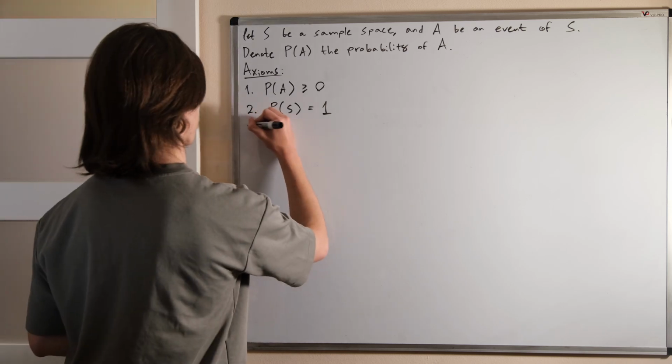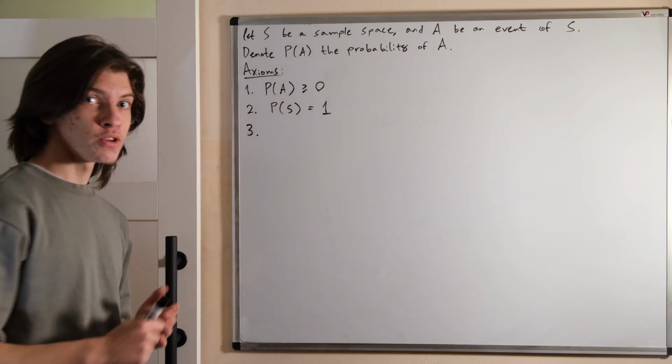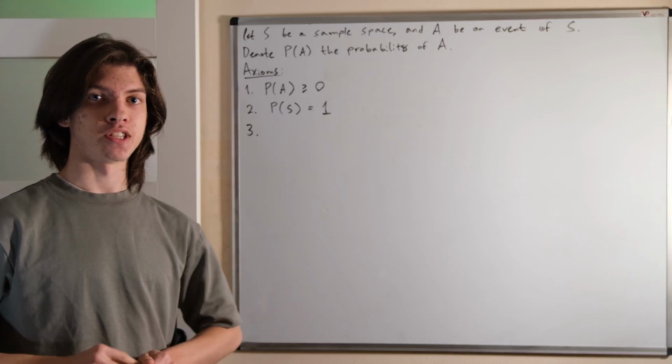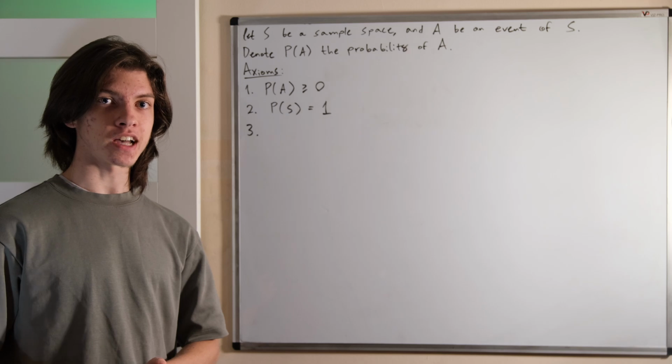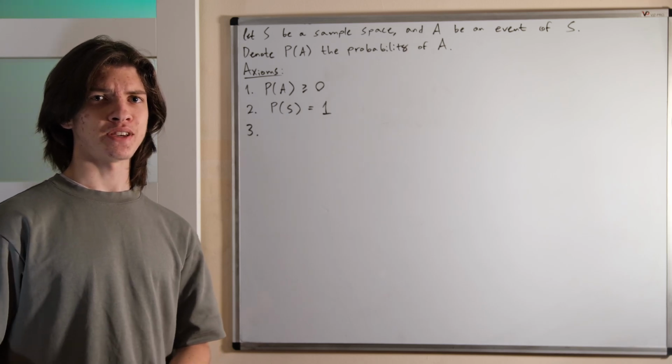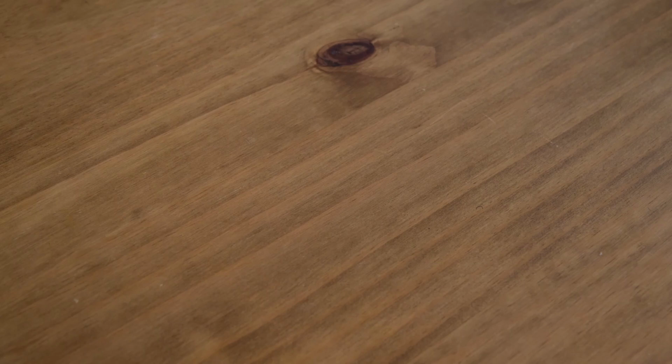Now the third axiom, get ready for this one. If two events cannot occur at the same time, then the probability of either one happening is the sum of the probabilities of them individually happening. Now what does that mean? This one is the trickiest but the most powerful.